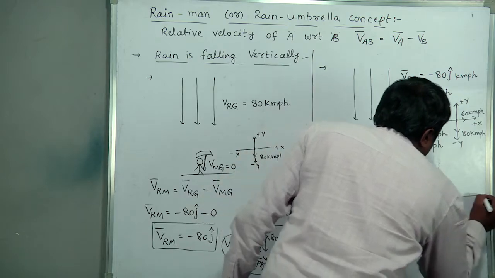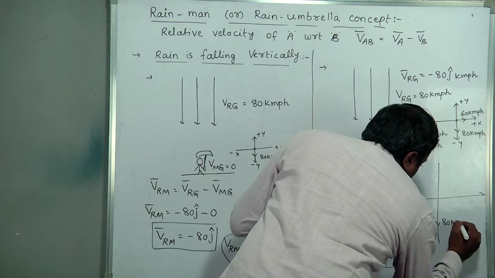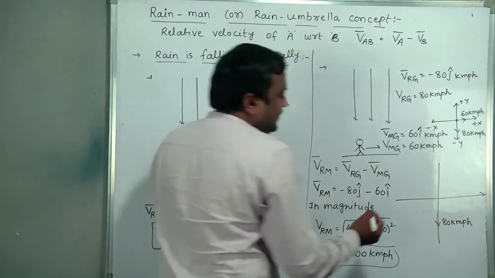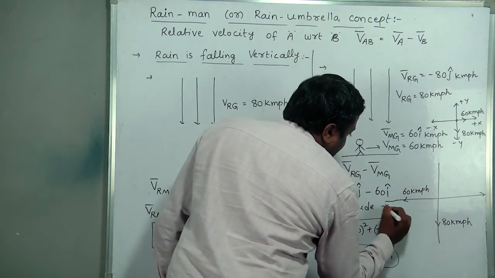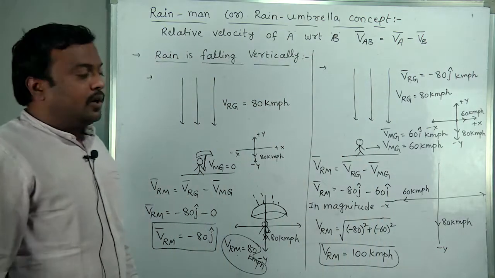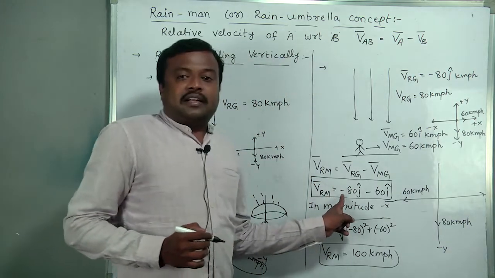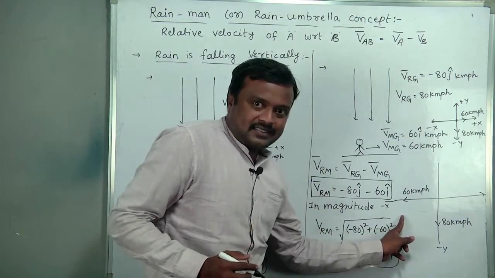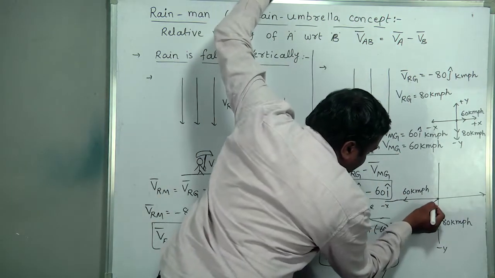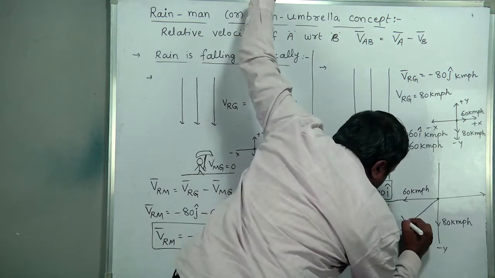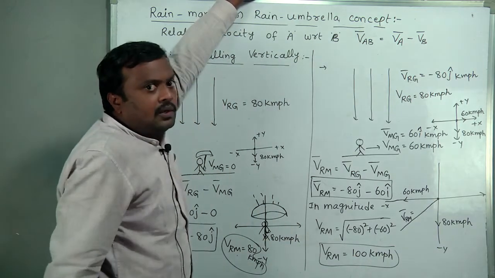So this is the situation for us. Here 80 kmph is along the negative y-axis, and minus 60 means 60 kmph along the negative x-axis. This resultant vector is represented in the two axes like this. From the parallelogram law of vectors, this is the resultant Vrm, the velocity of rain with respect to man. This we found. How much is the value? 100 kmph.